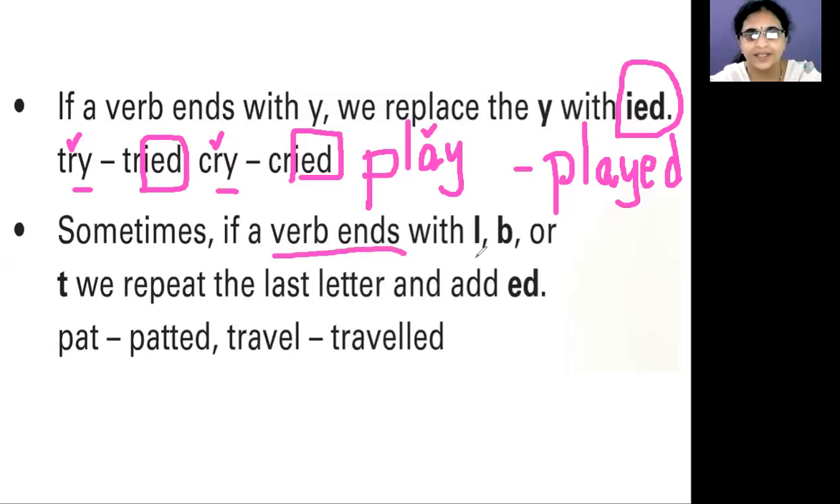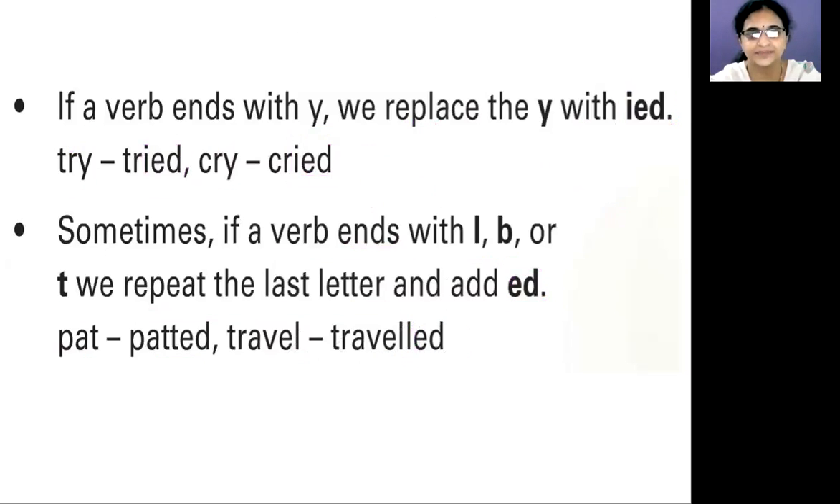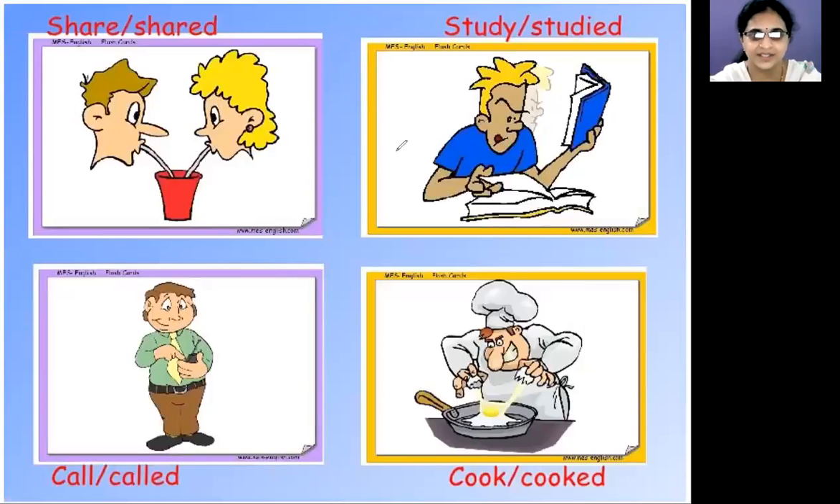Now coming to the next rule or next pattern. If a verb ends with L or B or T, that means if the last letter is L or B or T, what do we do? We repeat the last letter, or we double the last letter, and add ED. Pat, patted. See, T is doubled or repeated. TT. Travel, traveled. L is doubled and ED is added. Remember these rules, children?